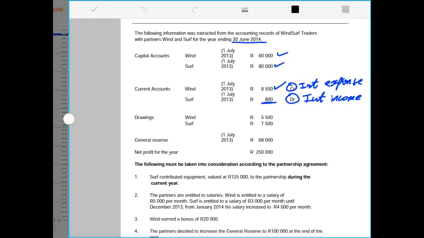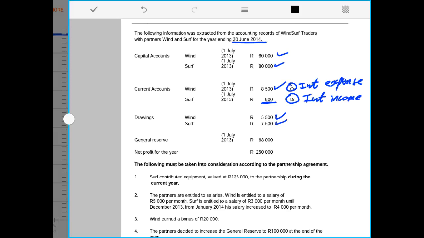Then we have drawings. Drawings is 5,500 for Wind and Surf has 7,500 of the amount of drawings. And if you see, for drawings we are not given the opening balance, because drawings at the end of the year are closed off to current account. So these drawings are an indication that they were withdrawals during the current year, not from the previous year.